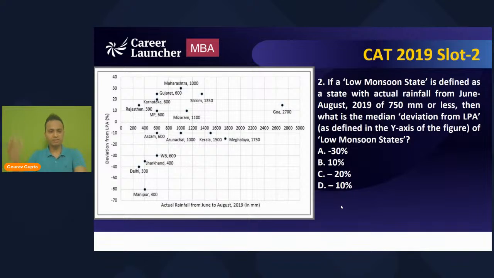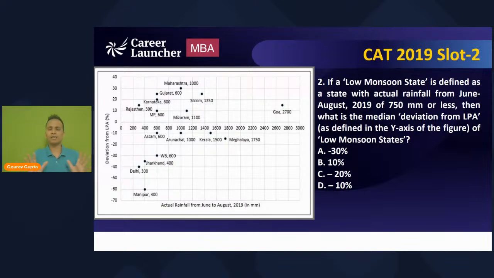Yes, Soumyadeep, as you say, the graph is in front of you. The question is saying that a low monsoon state is defined as a state in which actual rainfall from June to August 2019 is 750 or less. Earlier they were talking about high monsoon states. Now they're talking about low monsoon states.